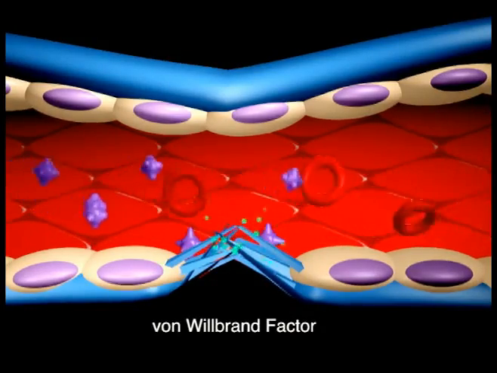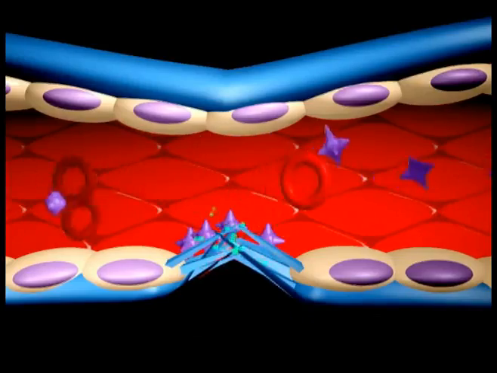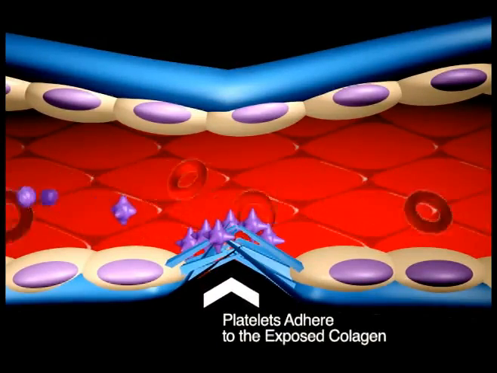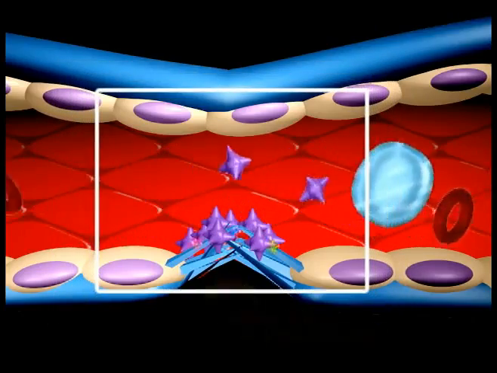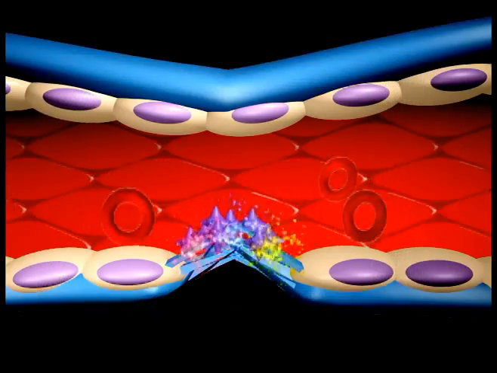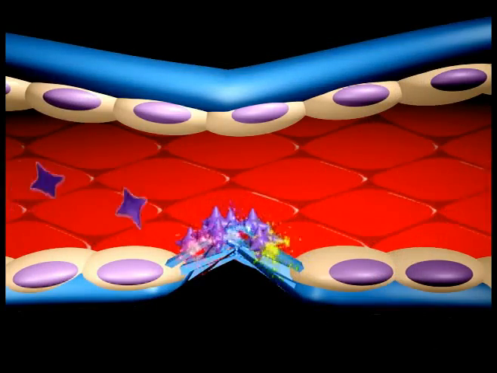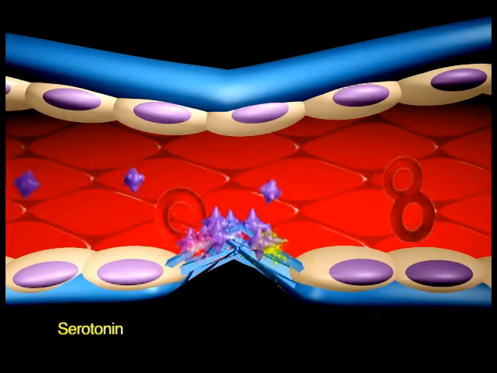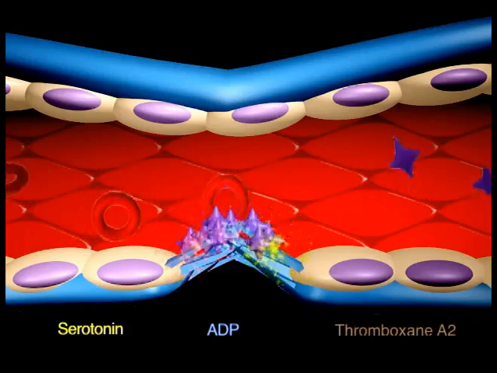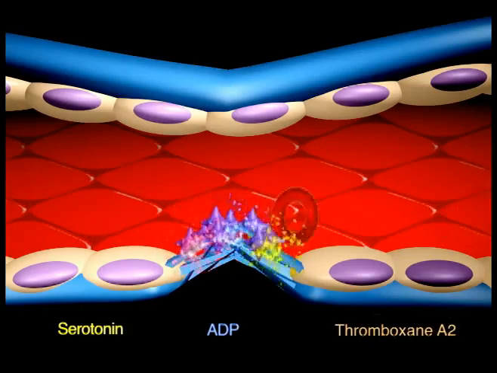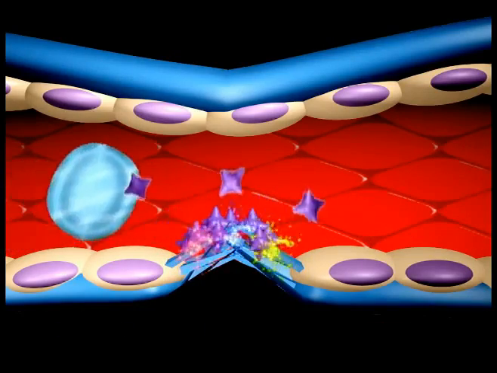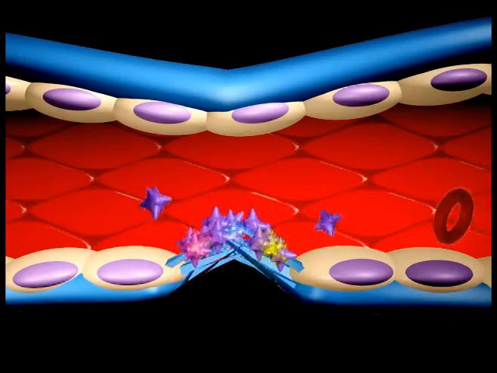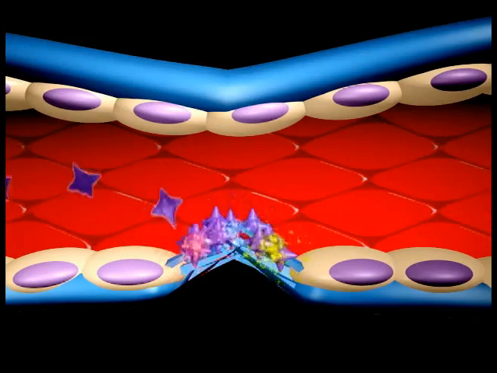Exposed collagen and von Willebrand factor from the damaged site will promote the platelets to change shape and to adhere. When platelets adhere to the damaged vessel, they undergo degranulation and release cytoplasmic granules, which contain serotonin, a vasoconstrictor, and ADP and thromboxane A2. The ADP attracts more platelets to the area, and the thromboxane A2 promotes platelet aggregation, degranulation,